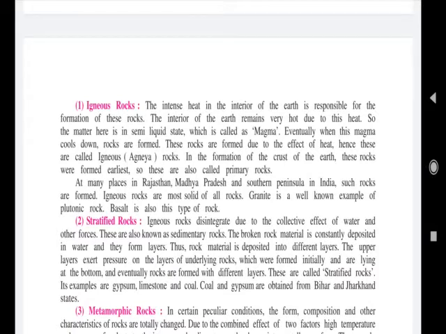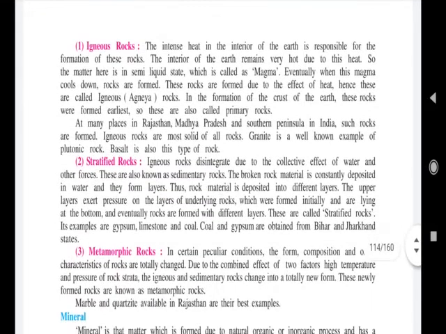Stratified or sedimentary rocks are found in the states of Bihar and Jharkhand. Metamorphic rocks are found in Rajasthan, where marble and quartzite are available.